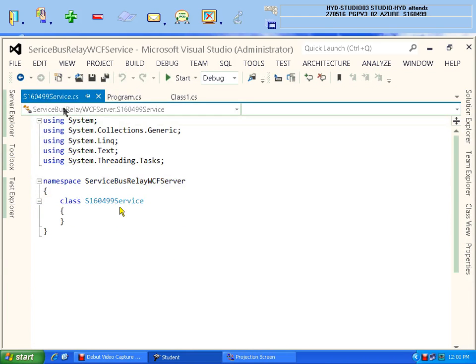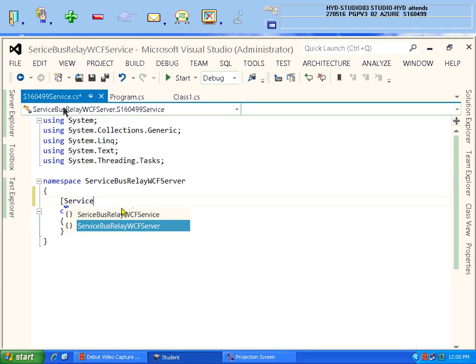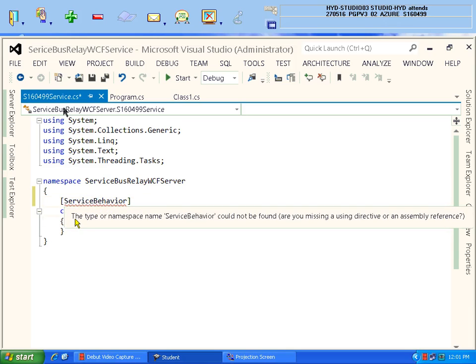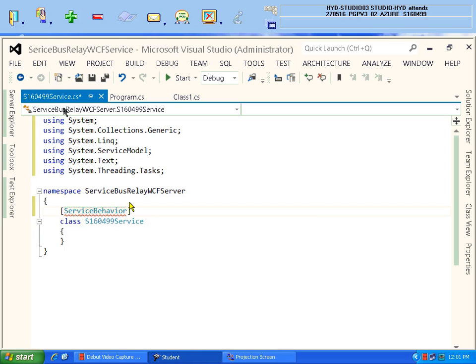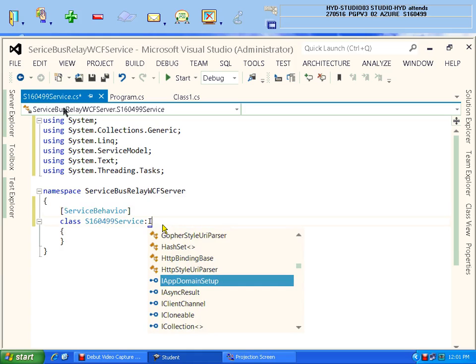Above this class you need to give ServiceBehavior. Don't get confused, it will show an error. Don't worry. Press Ctrl dot, select System.ServiceModel, and automatically it will be resolved. But this class should be inherited from your interface.